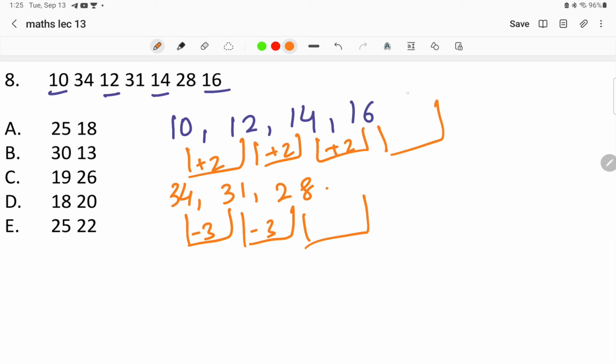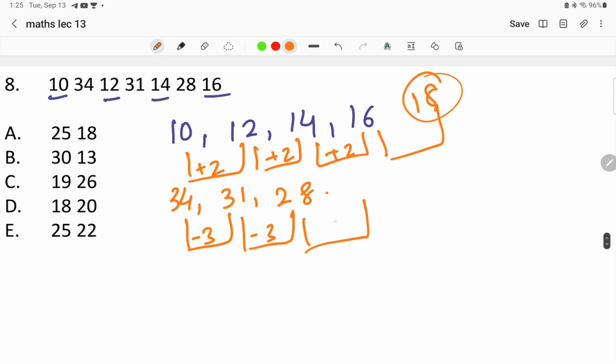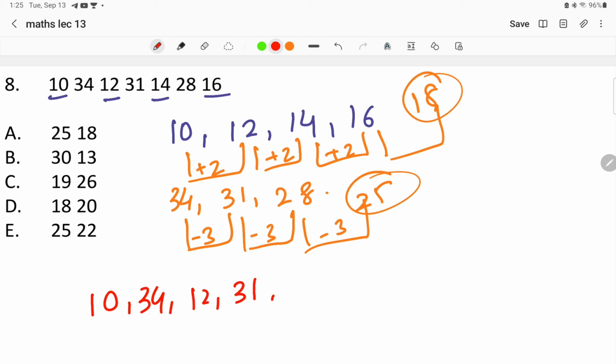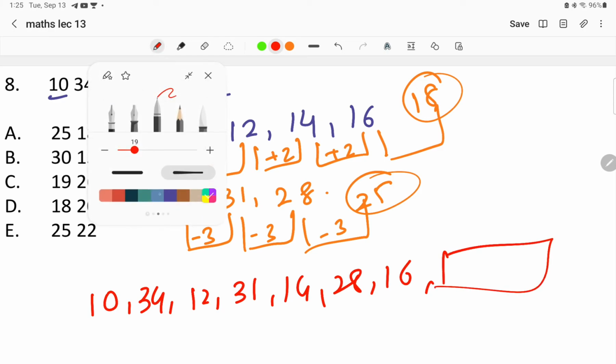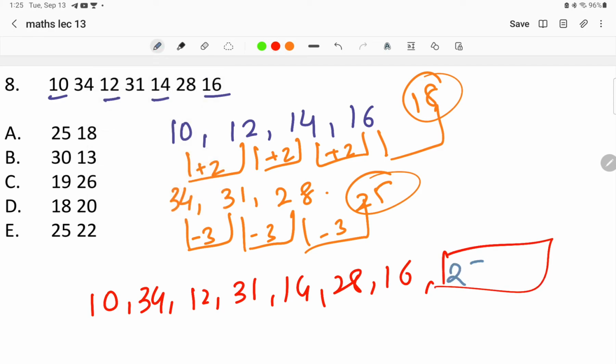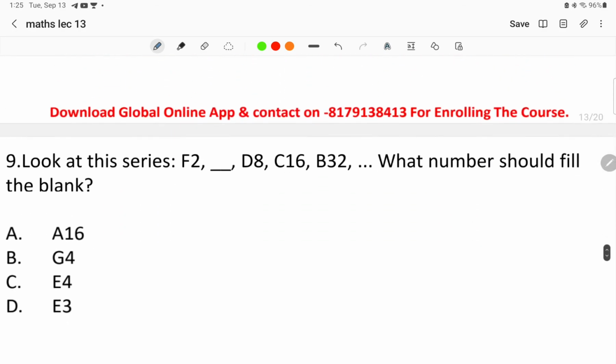So basically when we do 16 plus 2, we are going to get 18, and when we are doing 28 minus 3, what we will get is 25. So the pattern that we can write over here is 10, 34, 12, 31, 14, 28, 16, and the next two numbers will be 25 and 18. Okay, this is how we follow the answer.